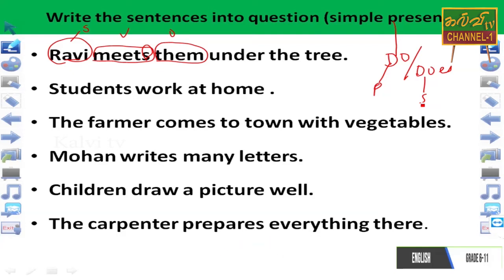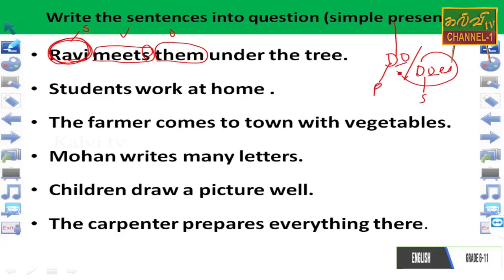In this case, we should consider Ravi is singular. Are you clear? Do you have any difficulties? Ravi is a person. He is singular. So what is the helping verb available here? Can you write do? Can I write does? Excellent. We want to write does because of the singular subject.